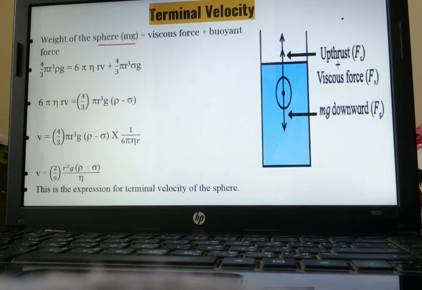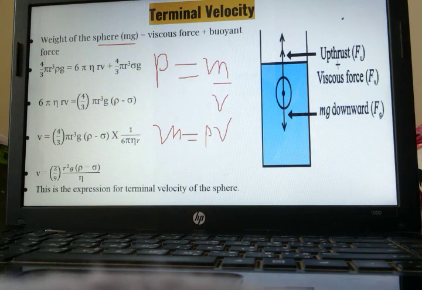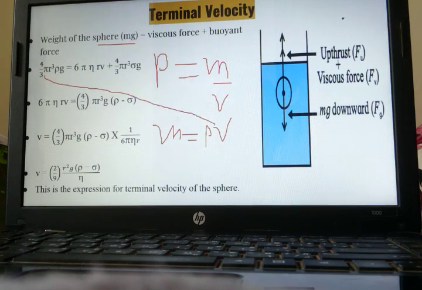Weight is what? M into g, mass. But we know density is what? Mass upon volume. So, mass can be written as what? Density into volume. The volume of a sphere is what? 4 upon 3 pi r cube. So, therefore, I have written 4 upon 3 pi r cube, rho as it is, and g is coming like that.